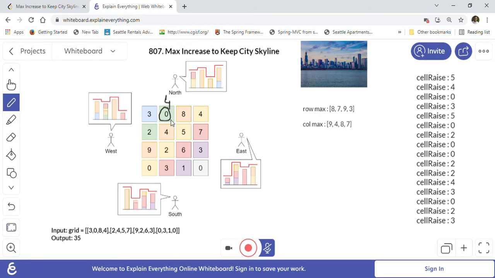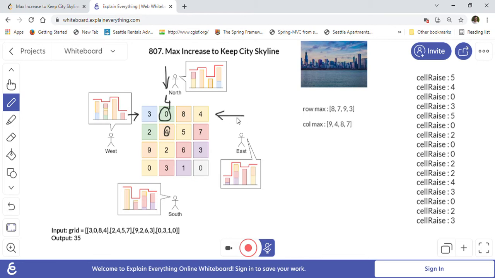And why? Because if we make this 4, then still if we are looking from north, we will see 4, we used to see this 4 before, right? Now still we will see 4 when we are looking from north, so it is not changing the skyline view. If we are looking from west, still it is showing 4, means it will show 8 as the highest building, right? So it's not changing the skyline view.